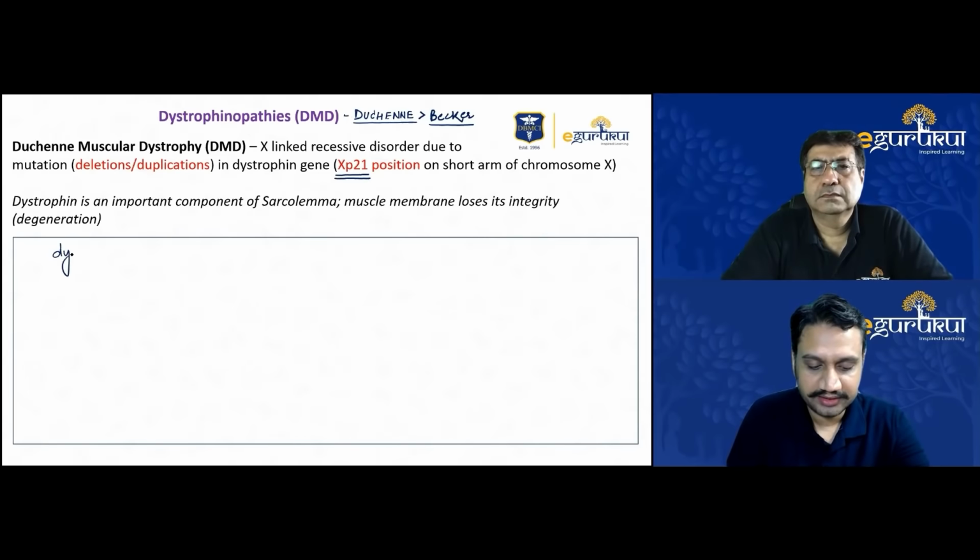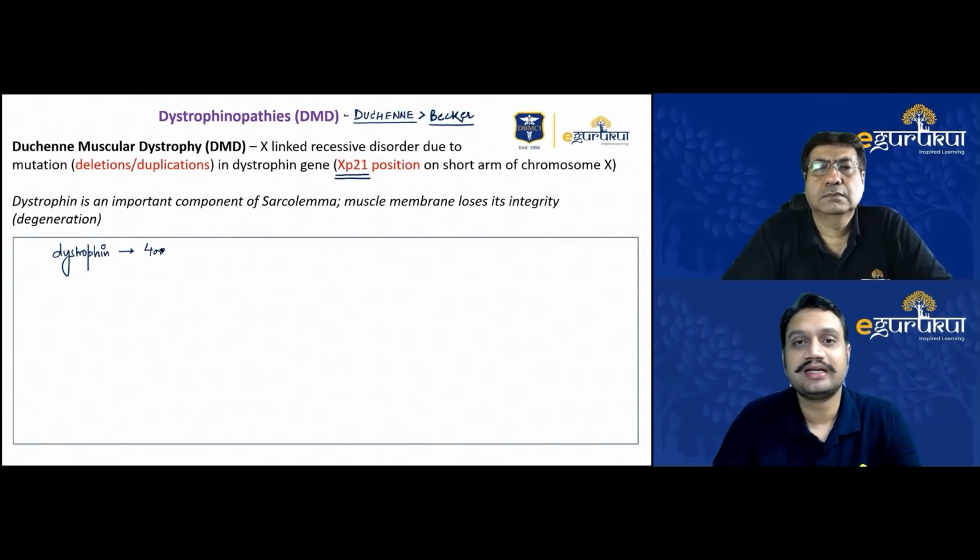This dystrophin, sir, as you already mentioned, is basically a protein. I'll just tell you a brief structure. The weight of the dystrophin is 400 kilodalton. Just as an interesting fact, no one has to remember it. I'm just telling you for the sake that people might like to know what exactly it is. It is a 400 kilodalton protein which is present everywhere.